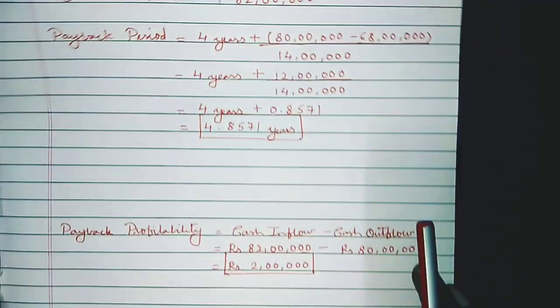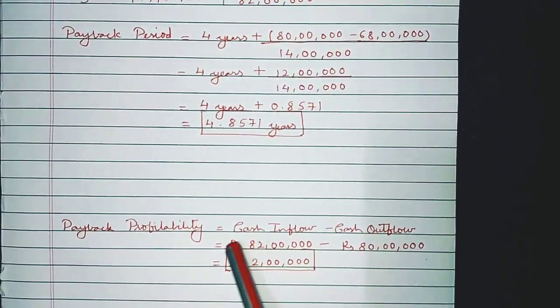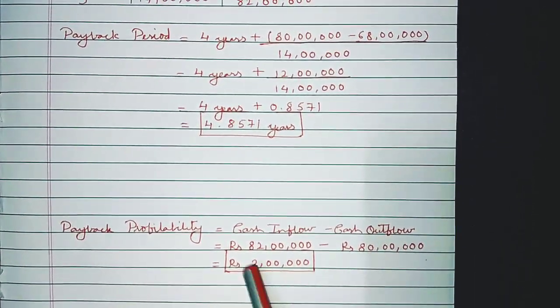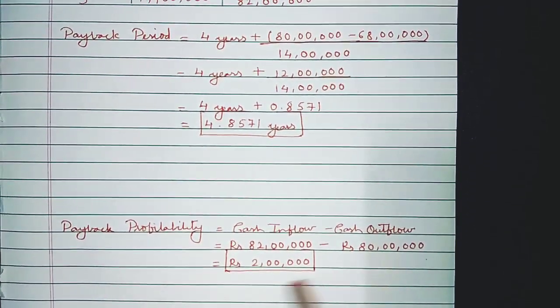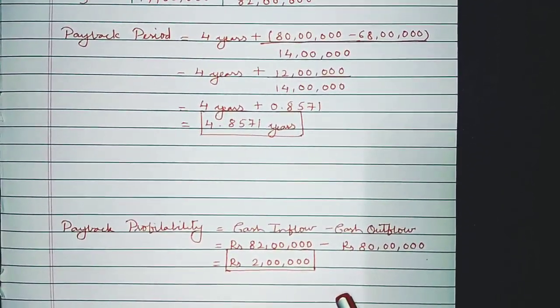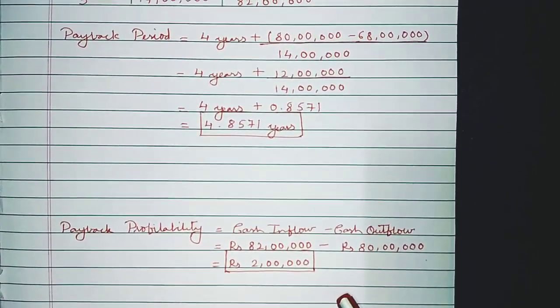Now the payback profitability, we are already aware, is cash inflow minus cash outflow. So 82 minus 80 is 2 lakhs rupees. I hope that this concept is clear to you guys.